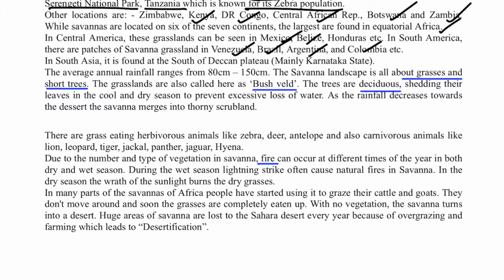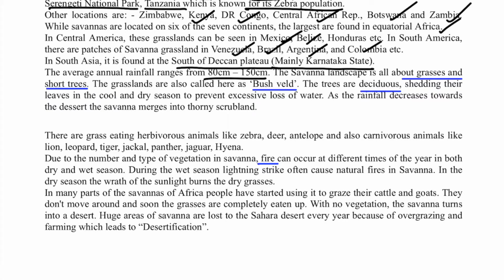So if it is asked in the examination which is the best example of savanna in India, then it is mainly the Karnataka state. The south of the Deccan Plateau, the Karnataka part, is mainly the savanna grasslands in India. Average annual rainfall is 80 to 150 cm. Mainly it accounts from 80 to 120.